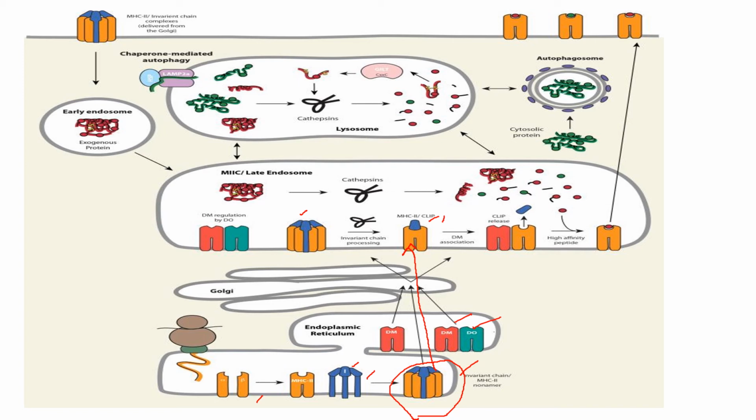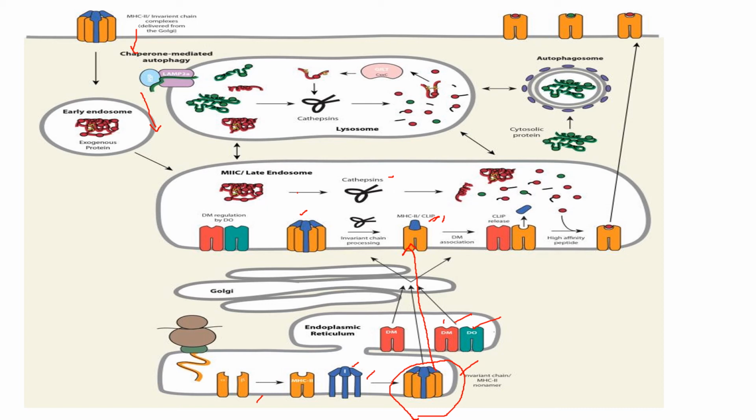Meanwhile, the antigen enters from the cell, follows the endocytic pathway inside the endosome, and is degraded by the cathepsins. The cathepsins are the proteases that degrade the protein antigen into peptides. Now CLIP has to be removed to bind with the peptide on the antigen binding cleft on MHC2.